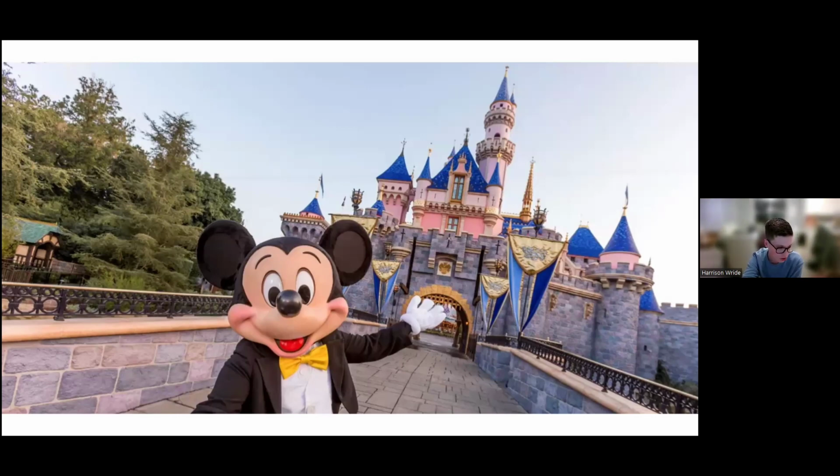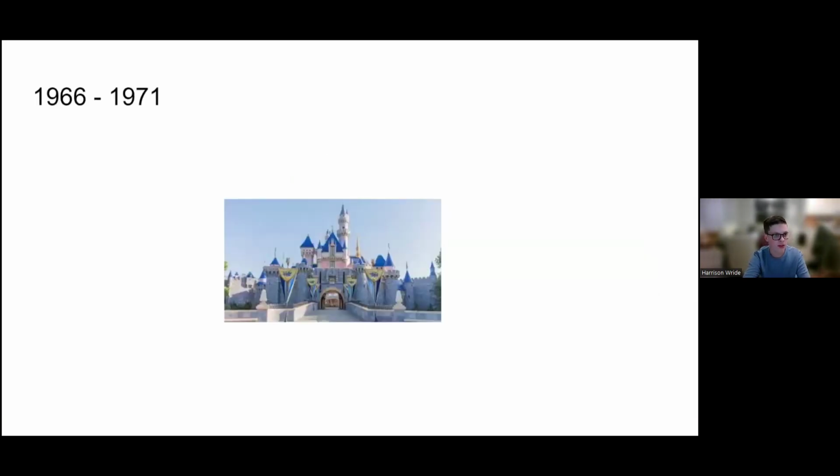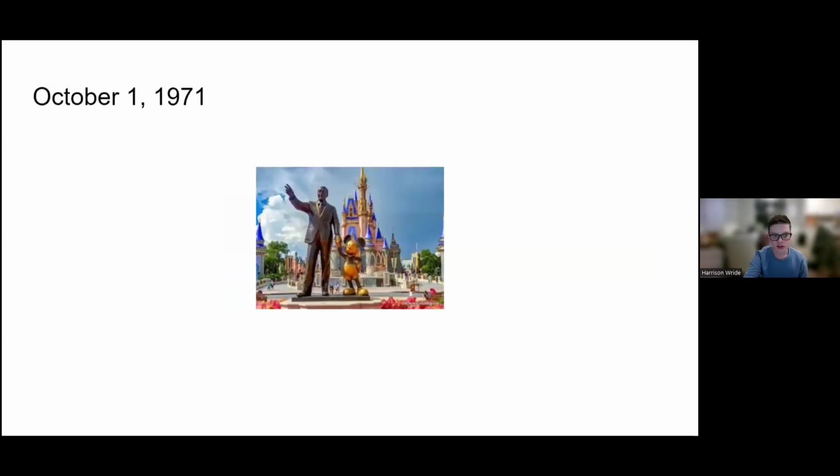He wanted it bigger, so he bought 520 acres of land in Orange County, Florida. From 1966 through 1971, Walt died in 1966, and the construction began 1 year later, and they gave themselves 5 years to build instead of just one because the opening day didn't go great. So on October 1st, 1971, Magic Kingdom opened in Disney World.